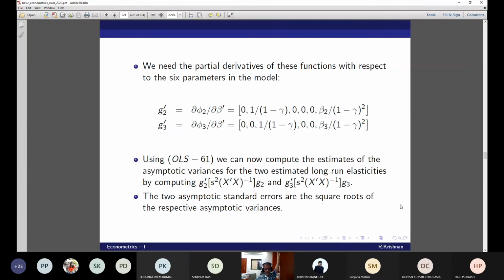Okay, and I have the numerical example. The numerical example is going to tell you the same way. How do you infer? You can use the standard 1.96. Calculating standard errors for elasticities is another problematic thing. But for this class you can use straight away this 1.96. That's not exactly correct. Asymptotic standard errors are square roots of the respective asymptotic variances.